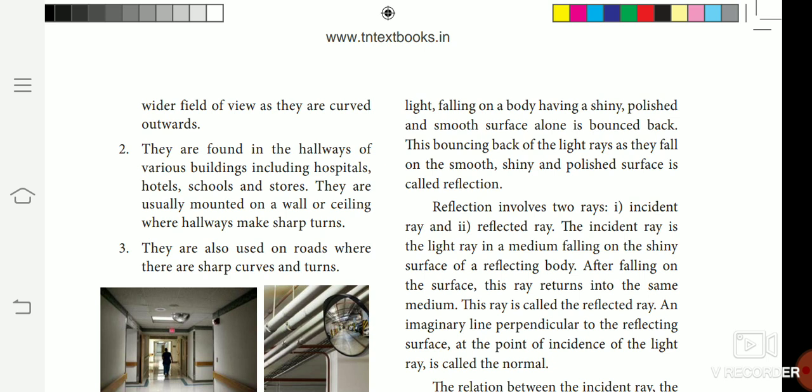Okay, this bouncing back of the light rays as they fall on the smooth, shiny and polished surface is called reflection.